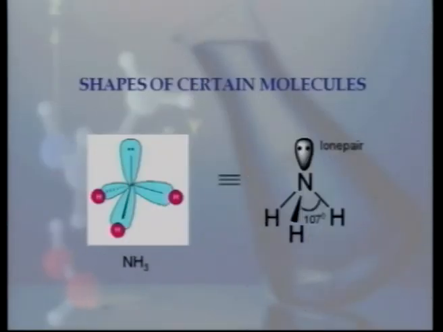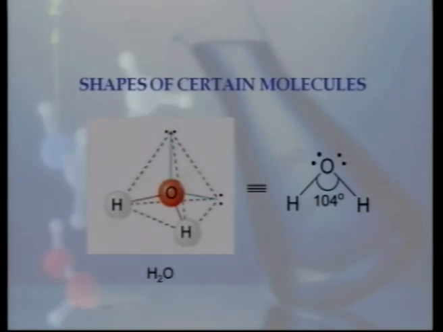Now ammonia molecule, which is also an example of sp3 hybridization, though here one of the orbitals carries a lone pair. And here, because of the presence of this one lone pair carrying orbital, bond angle is decreased slightly and it is 107 degree. Now in case of water molecule, there are 2 lone pair carrying orbitals, and hence bond angle is further decreased and it reaches 104 degree.